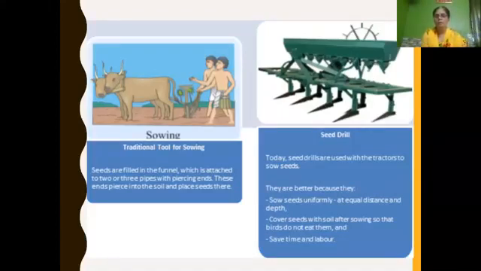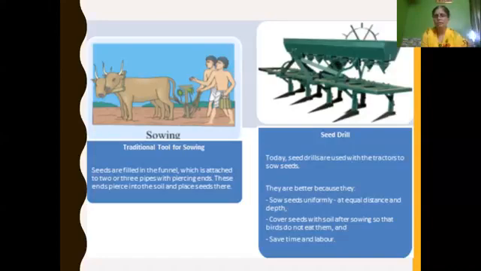And what is the modern method of sowing seeds? That implement is called a seed drill. Seed drills are used with tractors to sow the seeds. The traditional seed drill is pulled by bullocks, and the modern seed drill is used with tractors to sow seeds.